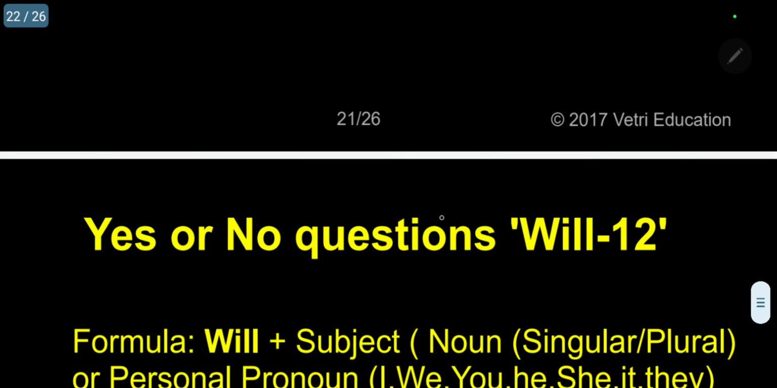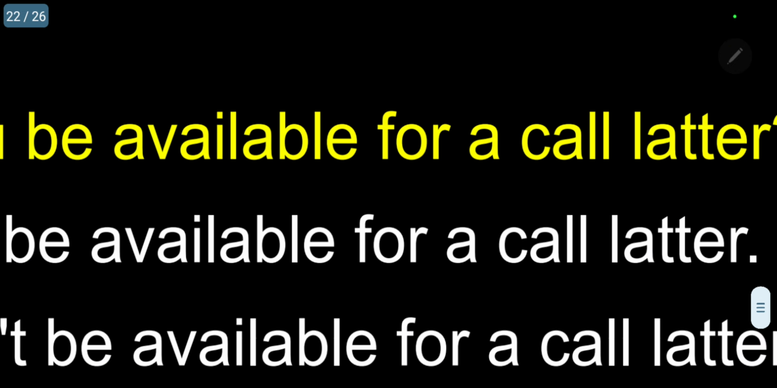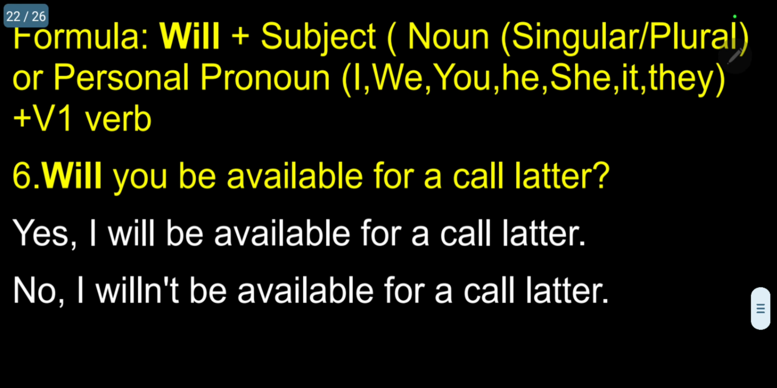In the same way, in this case we are using be. Be verbs include is, am, are; everything you can use that way. In this case, you means it should be are. So: Will you be available for a call letter? Yes, I will be available for a call letter. No, I willn't be available for a call letter.